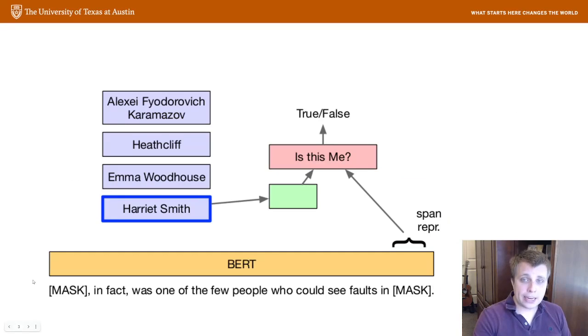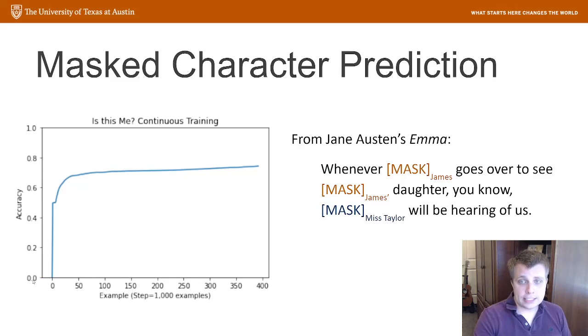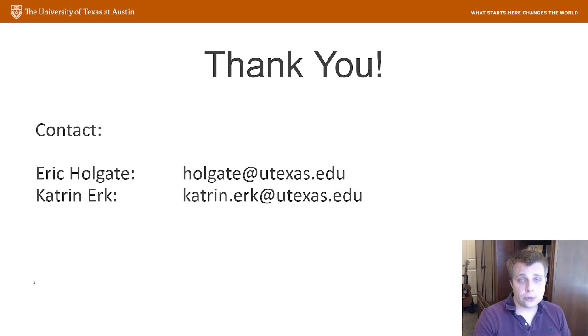Our model trains a binary classifier that says, for a masked mention, is it this character or not? The character embeddings are input into the classifier, as well as the embedding of the sentence. We find that when continuously trained, entity embeddings do well at masked entity prediction, even when examples are constructed from Wikipedia summaries instead of the novels themselves. We additionally probe these embeddings to reveal that they encode considerable information about the traits and characteristics of the literary characters. Thank you, and we look forward to talking with you more about this work.